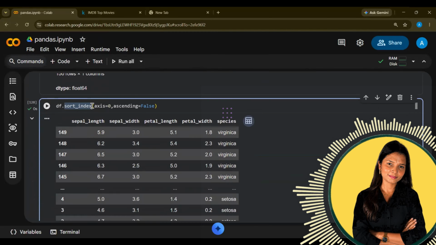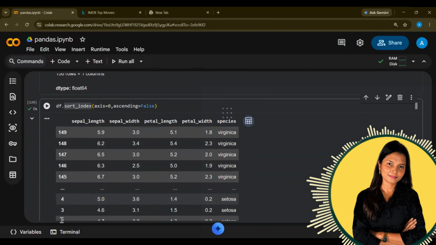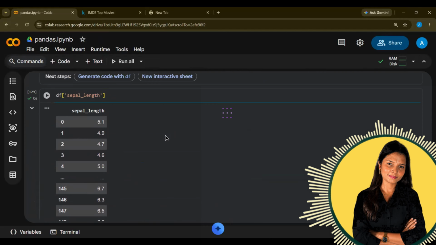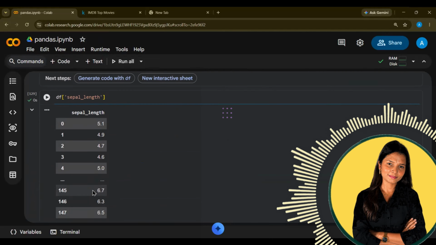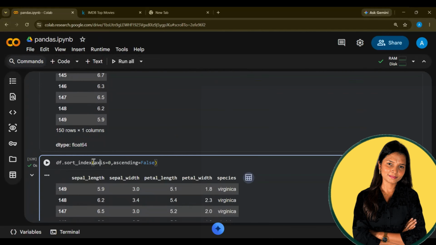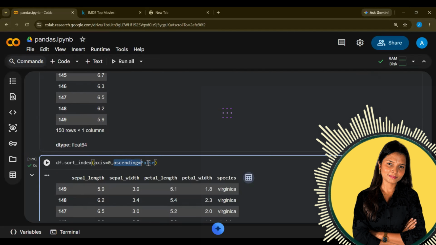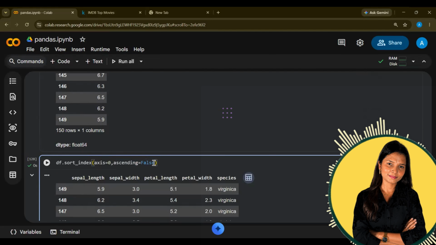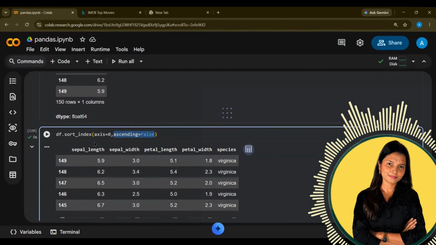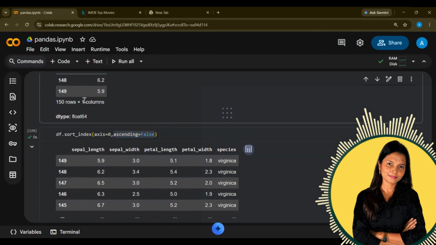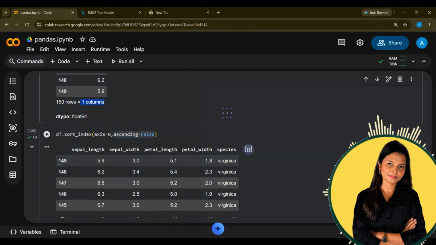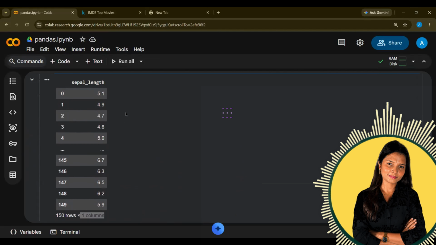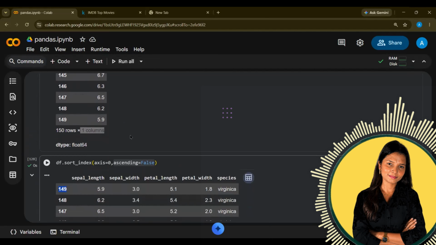And next is sort_index. Sort index means I want to sort the index. If you look at the data, we have the data like this. Right now, what is the condition I want to work on? axis is 0, ascending is equal to False. When we write ascending equal to False, it means we want to see the last data. There are 150 rows and one column in this data, right? I want to view the data from 149. I do not want to view it from the top, but from the last.